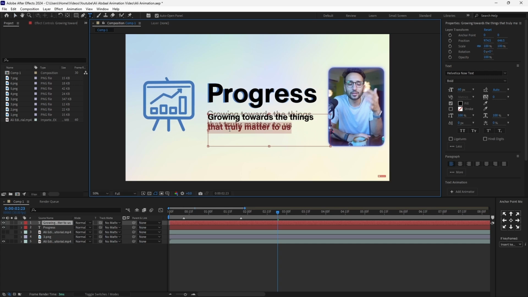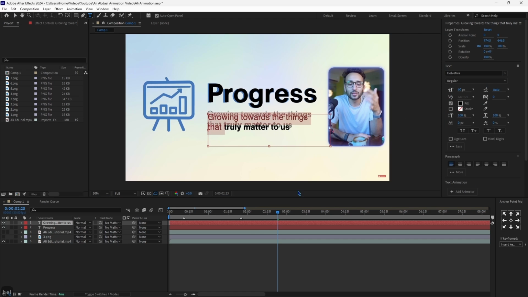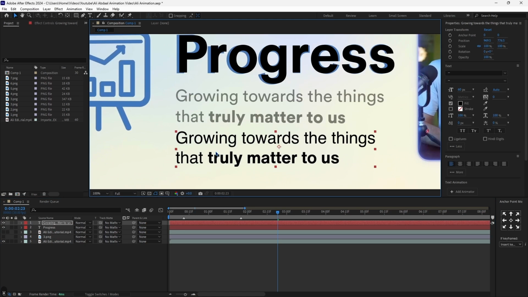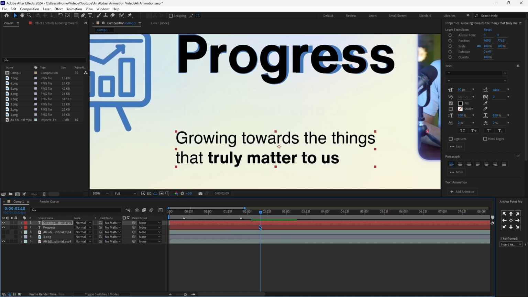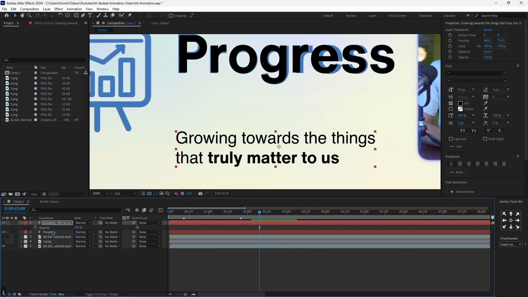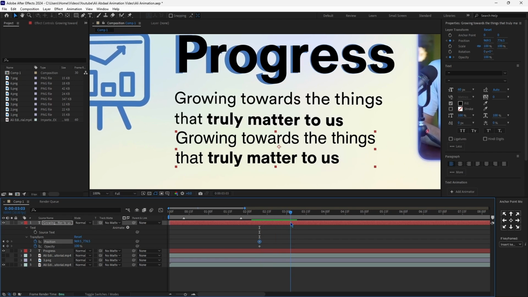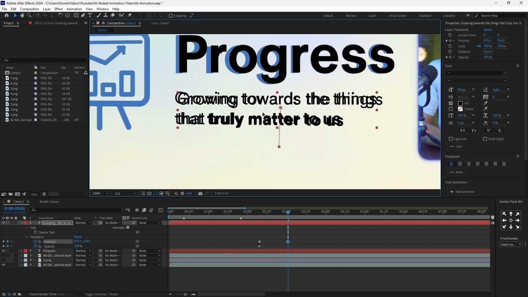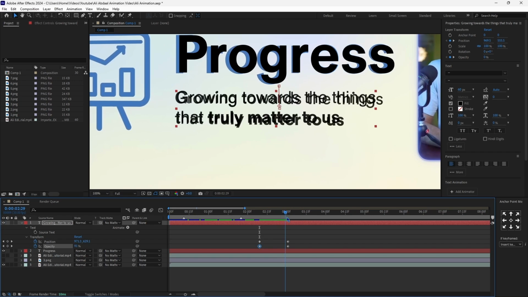And then what I'll do is I will highlight the first part and I will change this to the regular Helvetica font. As you can see, we have this highlighted part as Ali Abdaal. So I'll go back to the start, which is exactly here. I'll go on T, click a keyframe, P, click a keyframe, and then I'll click on U to see both of the keyframes, and I'll go at the end, which is exactly here, and I'll drag the position here and the opacity to 100, and here I'll drag this above, and then I will put the opacity to 0, so that now we have this drop down effect.